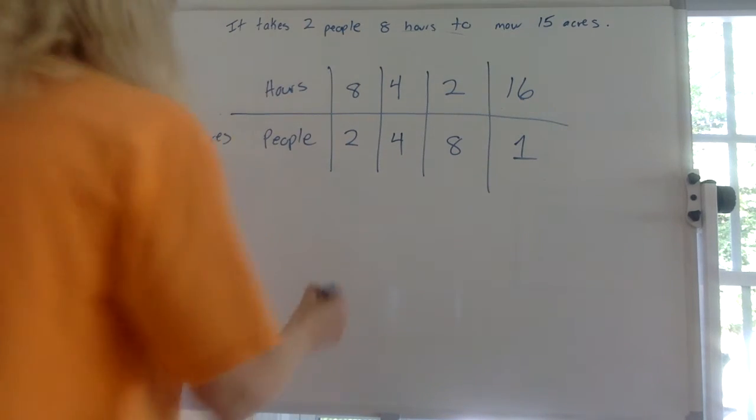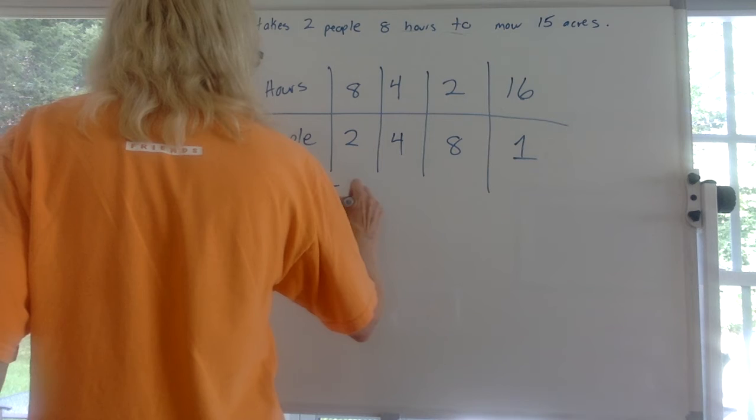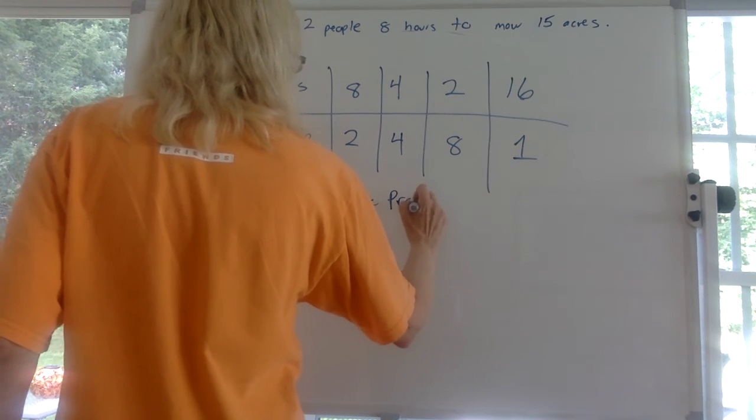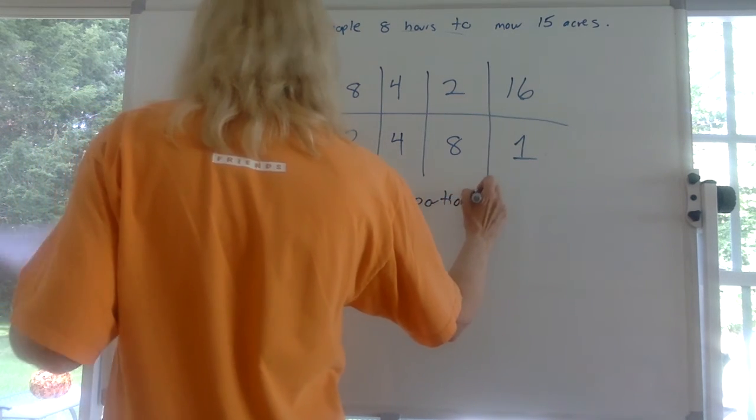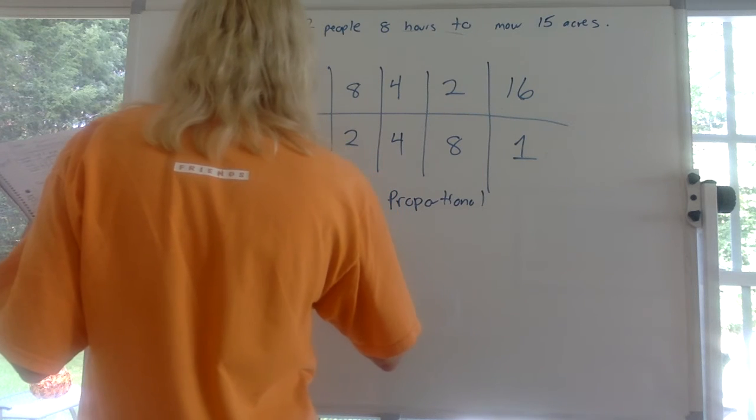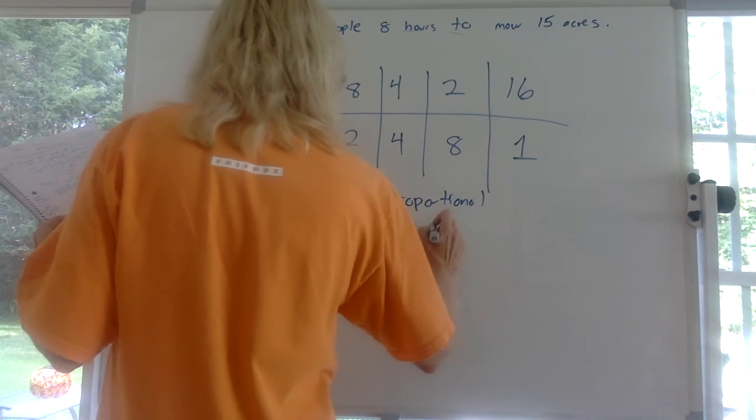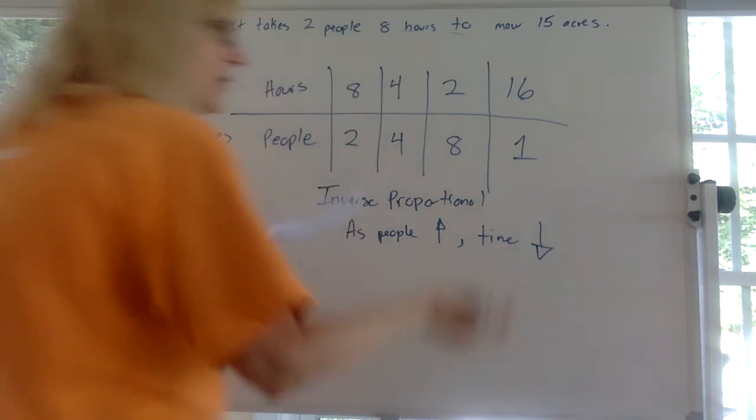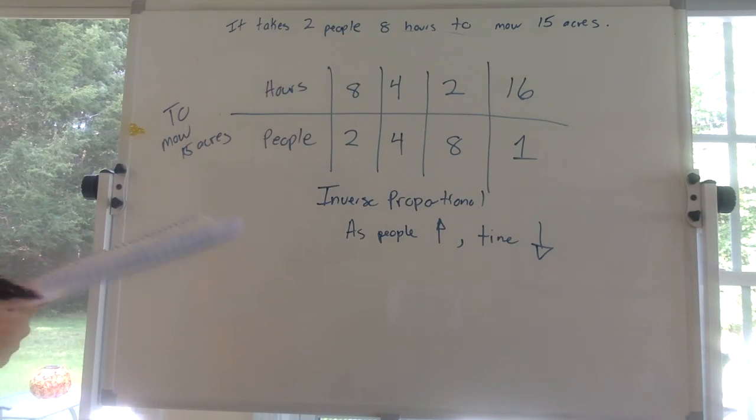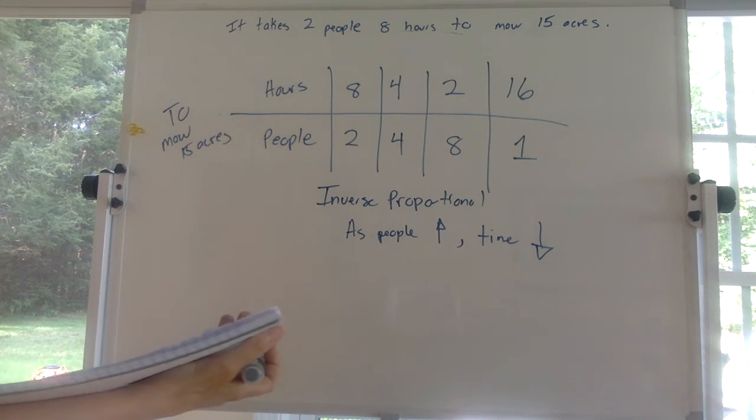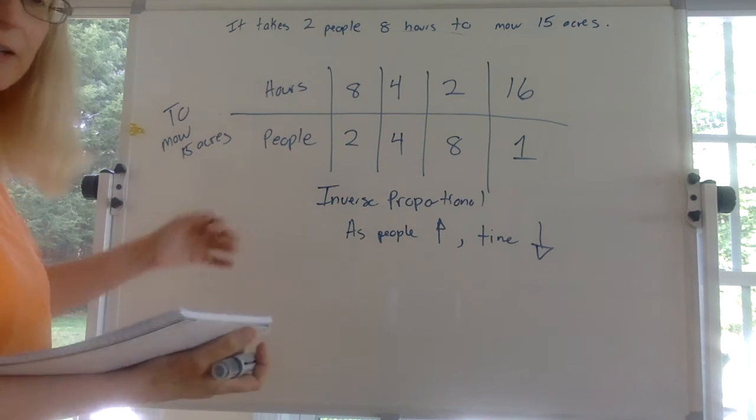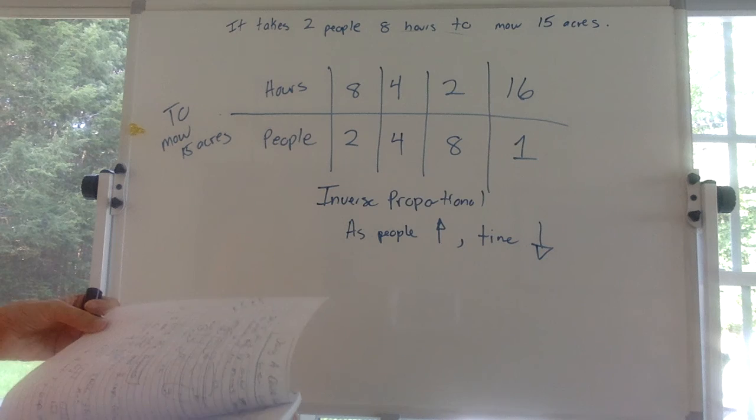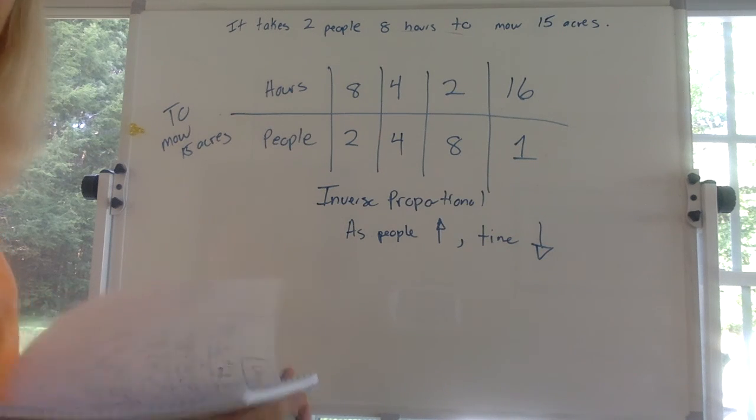So this is what we call an inverse proportional relationship. And how come? As the number of people goes up, the time goes down, right? So as one goes up, the other goes down. So that's why it's called inverse proportional. A lot of times when we're talking about time, it's inverse proportional. You got more people working on something, the time's going to go down.